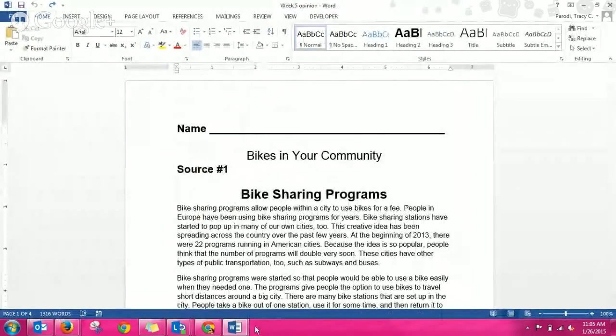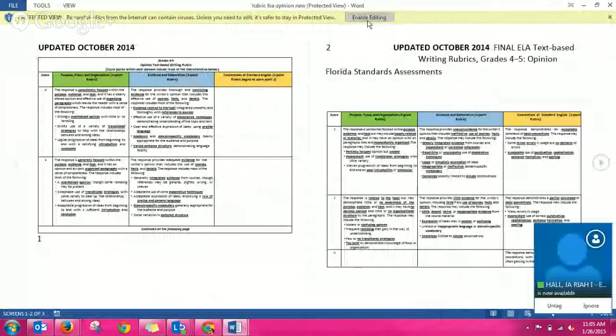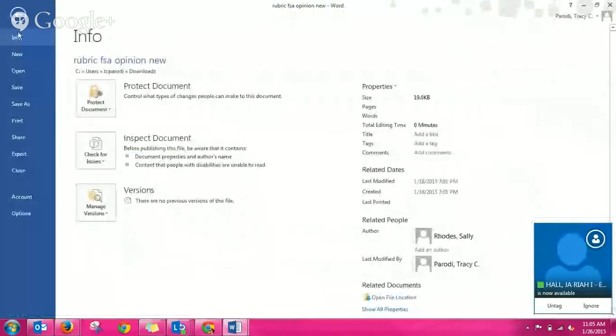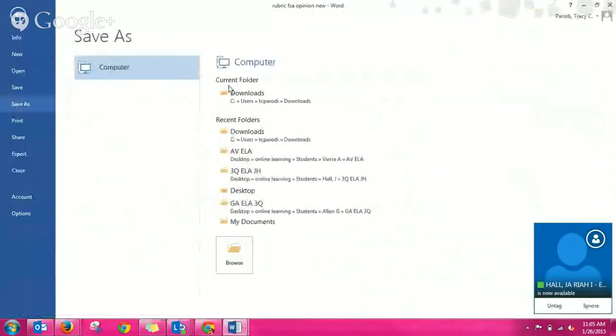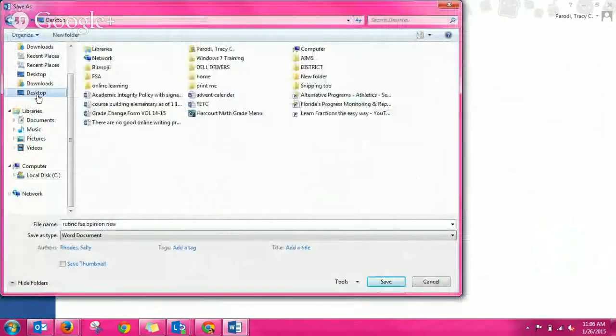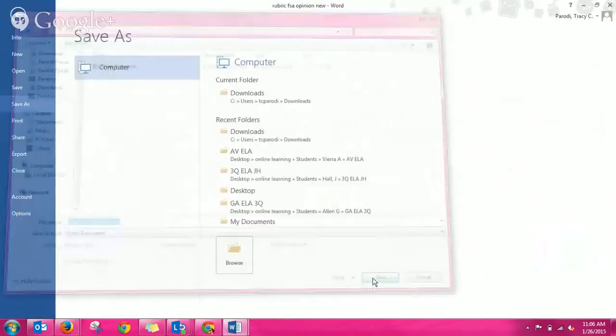So we've saved this, and this is the rubric. We're going to enable editing, and we're going to file, save as. It's not here yet, so browse, desktop, FSA, and double click it until you see it right up here. Rubric for the opinion, yeah, we can just save it like that.